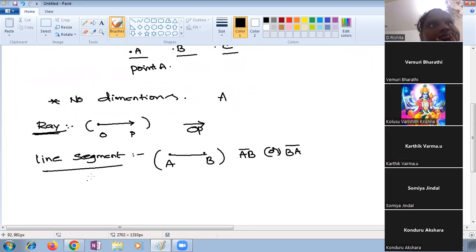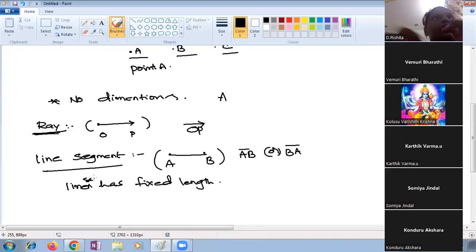Are we not supposed to put the dot at both ends while representing? Yes, ma'am. A line segment has a fixed length. We can measure the length of a line segment. But a line, how much? What is the length of a line? Is it possible to measure? What is the maximum length of a line we can draw? We don't know. We can draw so much.